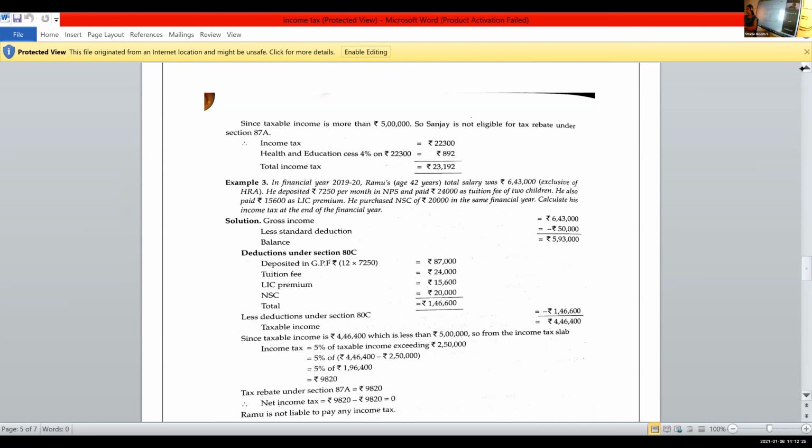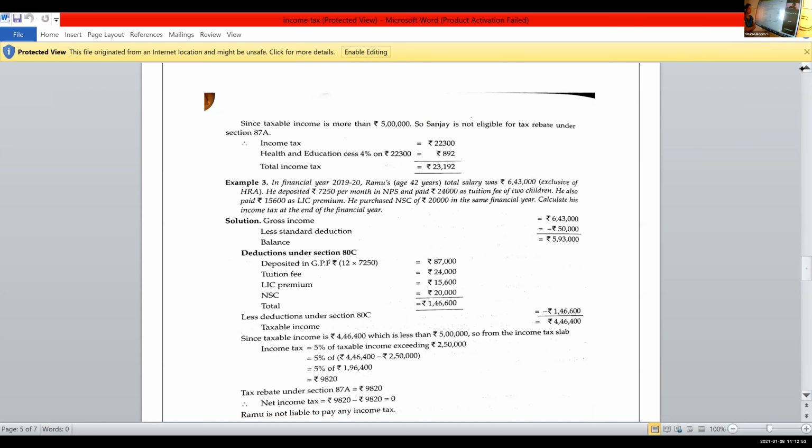He also paid rupees 15,600 as LIC premium.